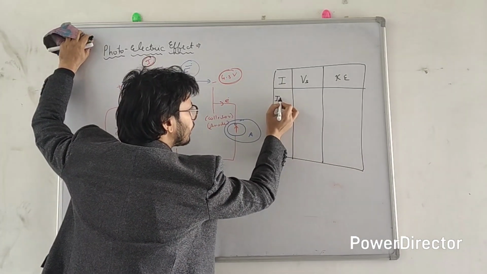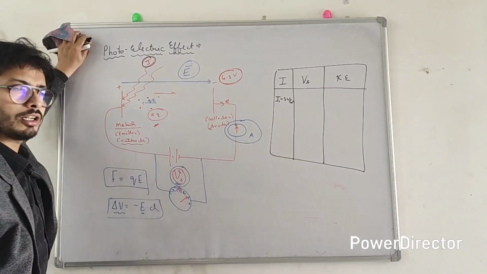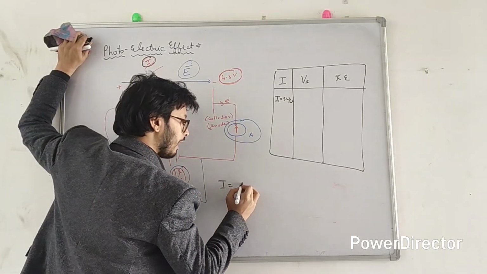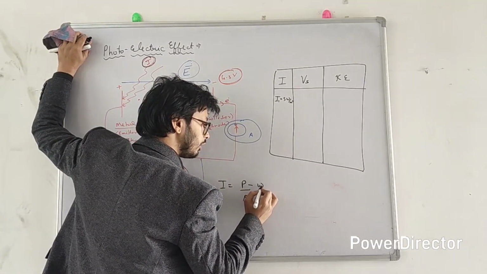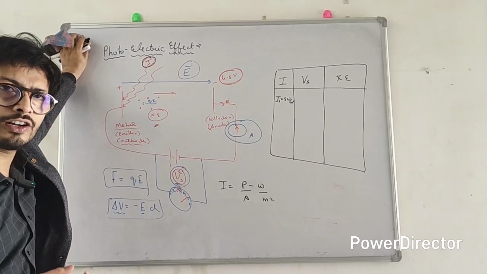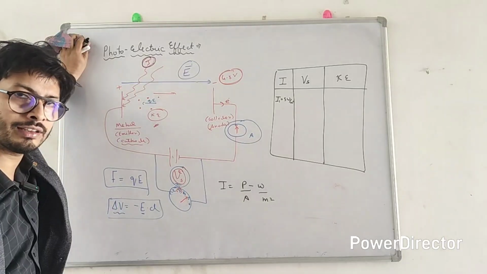You can take any value, for example, like 5 watt per meter square. The unit of intensity: the formula of intensity is power per unit area. So power has the unit watt and area is meter square. So the intensity of the light incident in the first case is 5 watt per meter square. This is just an example.